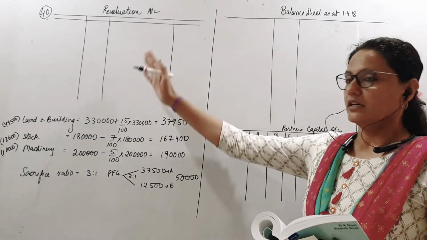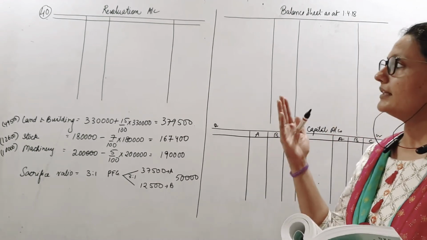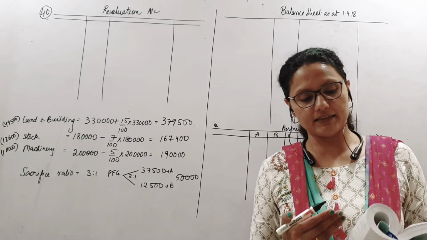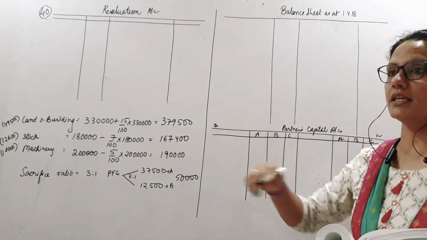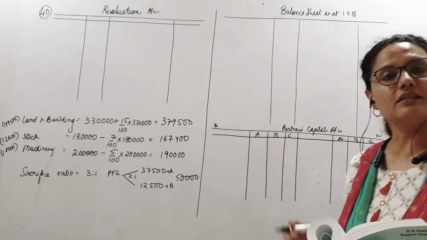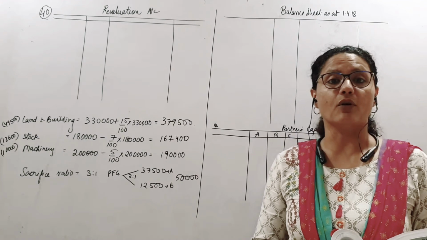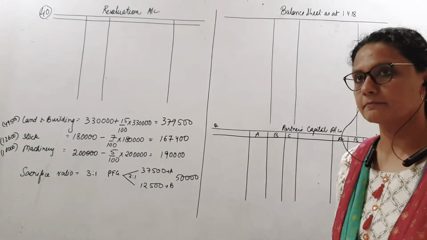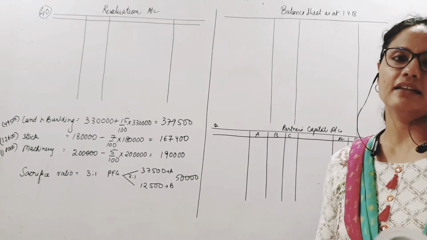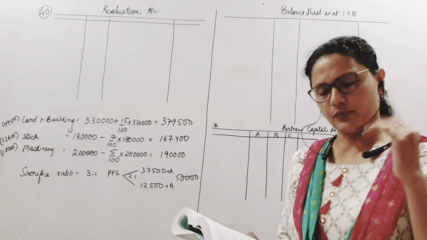What all do you need? You have been asked to give necessary journal entries, which I am discussing here. Then you have been asked to make the ledger accounts and the balance sheet. So ledger accounts mean revaluation account and the partner's capital accounts. Alright, this you have to make at the time of admission. Okay, so let us start with making the accounts here and the balance sheet. The balance sheet figures, let us start with the balance sheet figures.